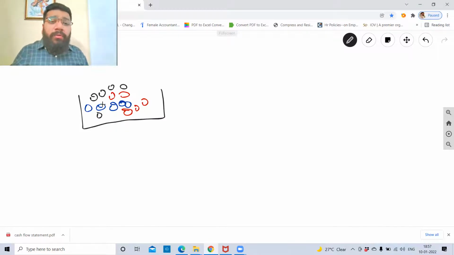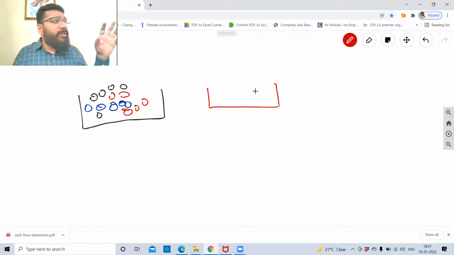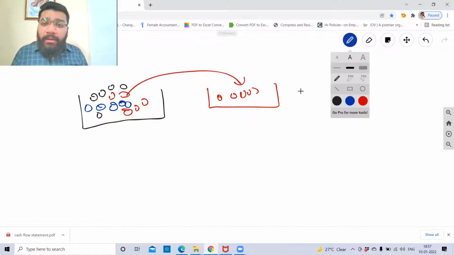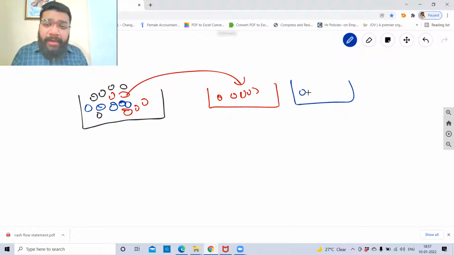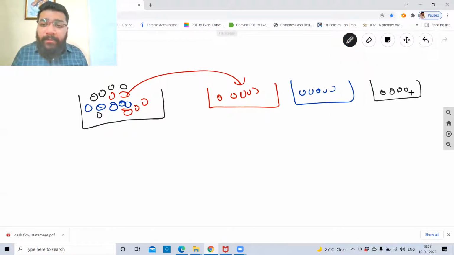Now we have to segregate the red ones in the red bucket. So you will take all the cash inflows and outflows from one segment and put them in those buckets. From here, you'll put the red ones in the red bucket, the blue ones in the blue bucket, and the black ones in the black bucket.